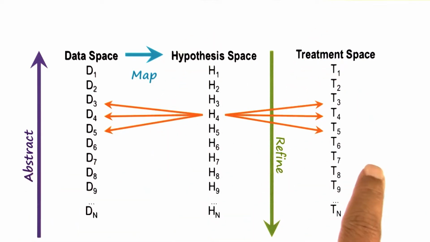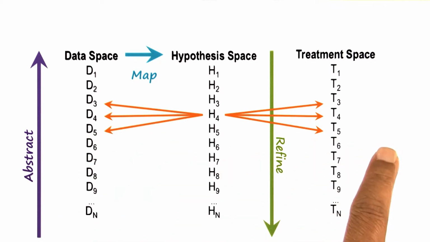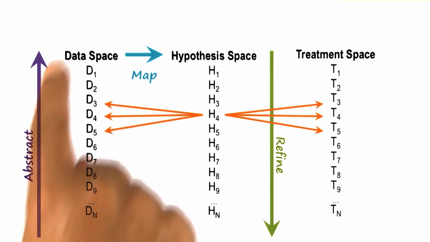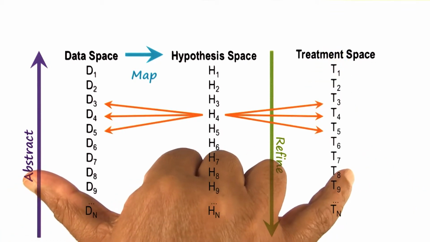In case of medical diagnosis, this might be a set of therapies or a set of drugs. In case of auto mechanics, the treatment space might consist of replacement of various parts or repair of various parts. Note again the power of classification. This was the space of percepts. This is the space of actions. This mapping is very complicated.